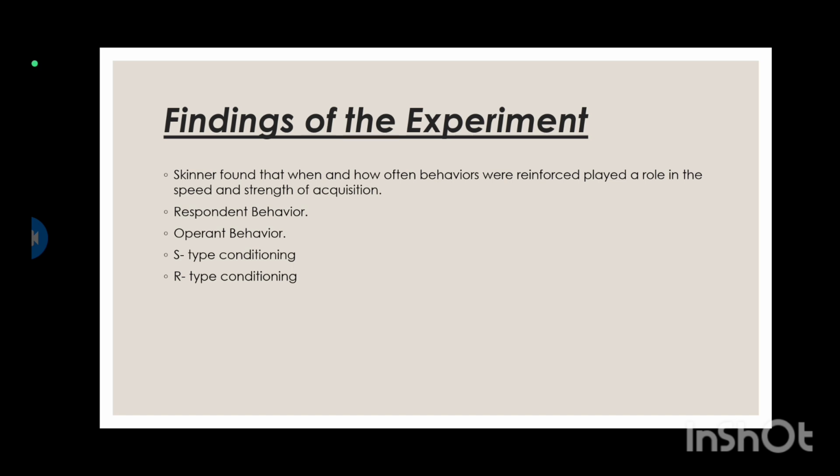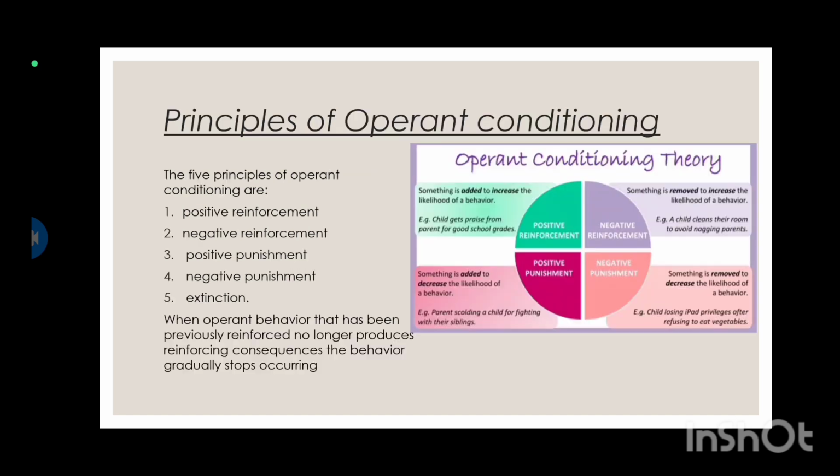Now what is S-type conditioning? S-type conditioning is akin to Pavlov's classical conditioning: a stimulus to be conditioned is repeatedly paired with an unconditioned stimulus until it comes to elicit the same response that is made when the unconditioned stimulus is present. And what is R-type conditioning? Type R conditioning involves operant behavior and emphasizes the response. Type R conditioning is also called operant conditioning. Okay, those are the findings.